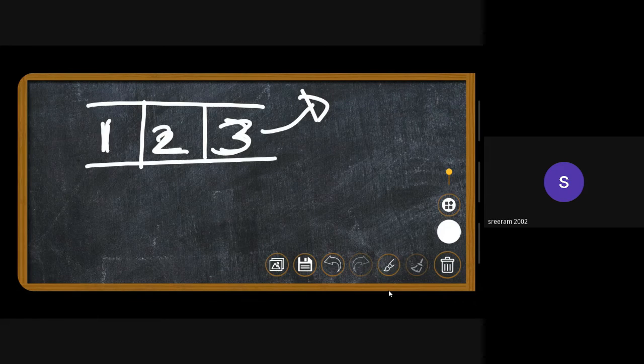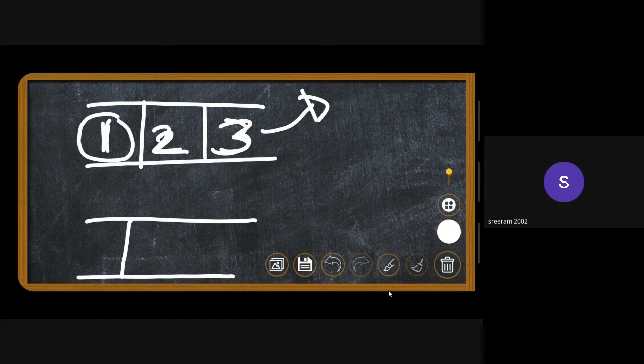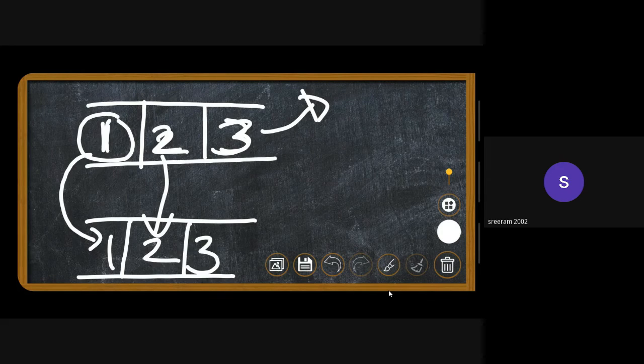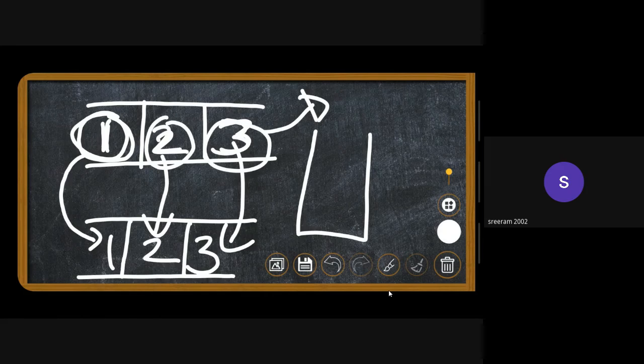Now we have to say if this can be sorted into another queue with the help of a stack. In this case, we do not need any stack. Yes, it can be done, because if you just pop the elements in the front and then push them into the other queue, this queue is sorted, right? As you can see, 1, 2, 3.